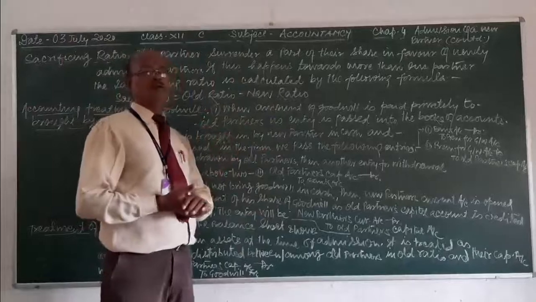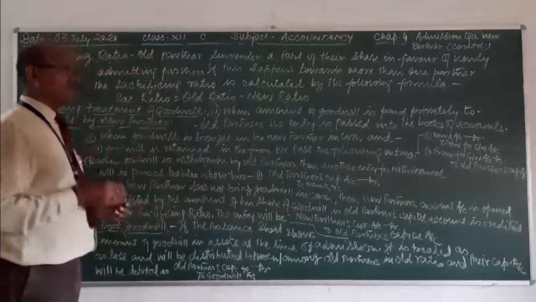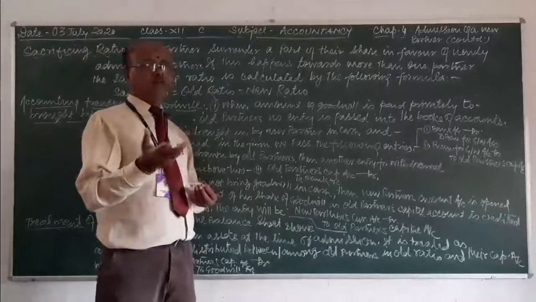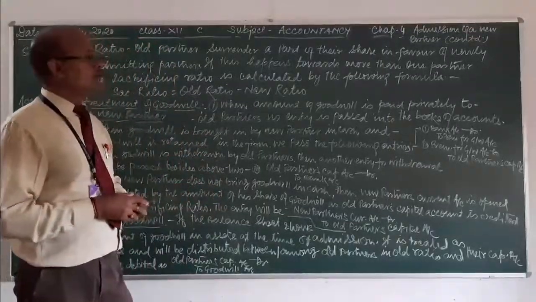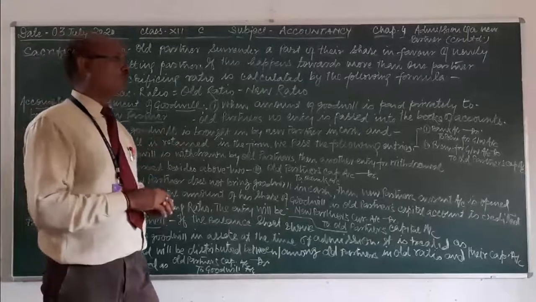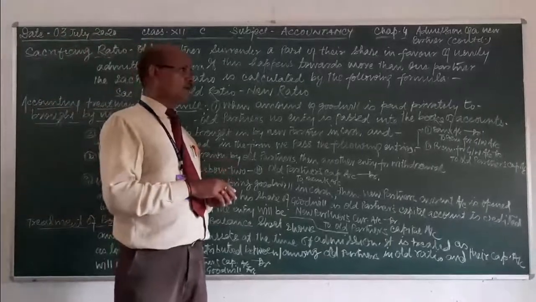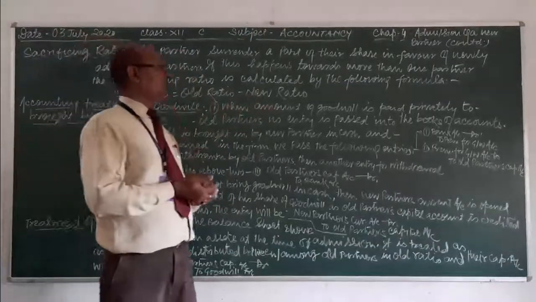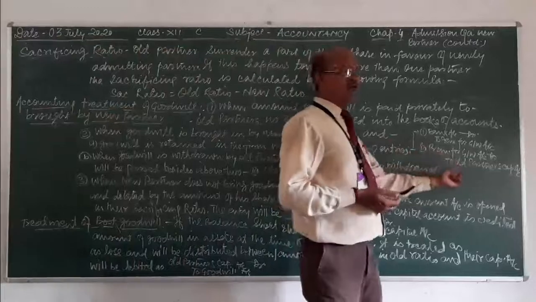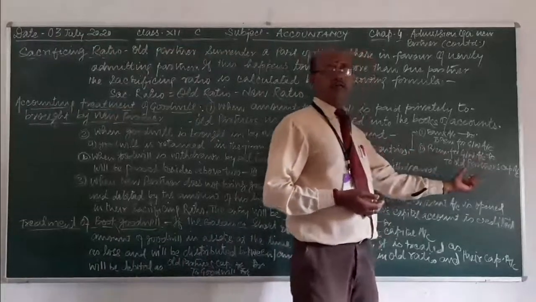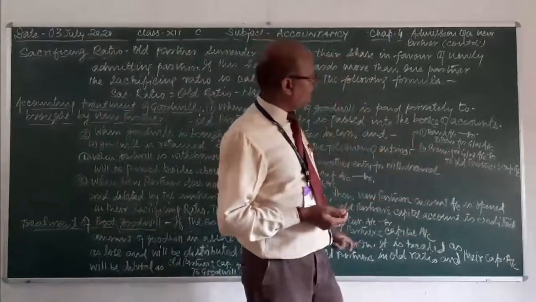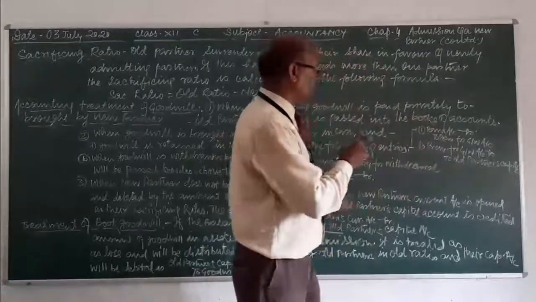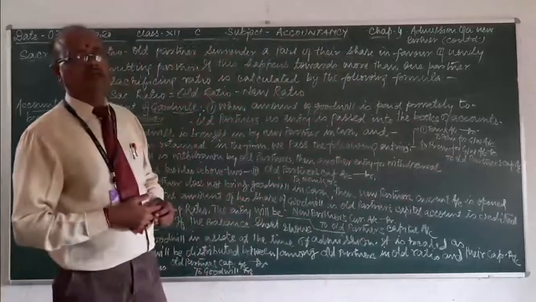Now the second entry will be for crediting the amount in the account, that may be capital or current account of the partner, because it is due towards the old partners, because they are sacrificing, as you know very well. The amount will be credited in the capital or current account of the partner, and the second entry will also be passed along with the first entry, and that entry will be premium for goodwill account to old partners capital or current.